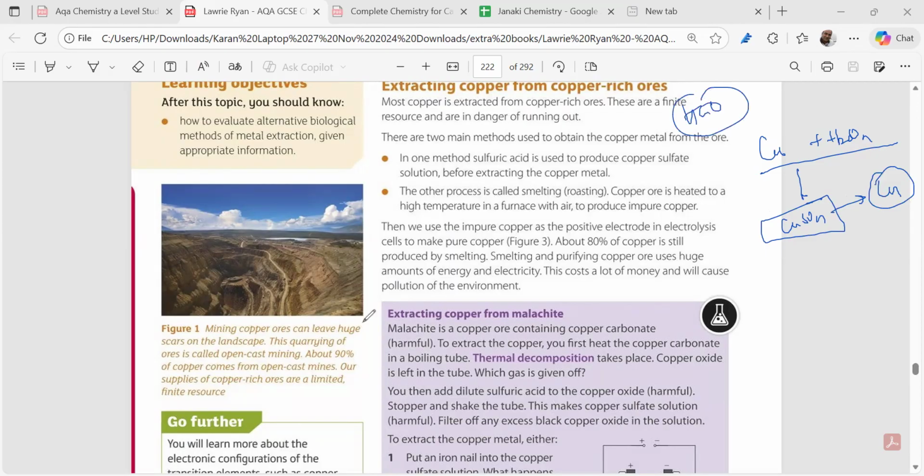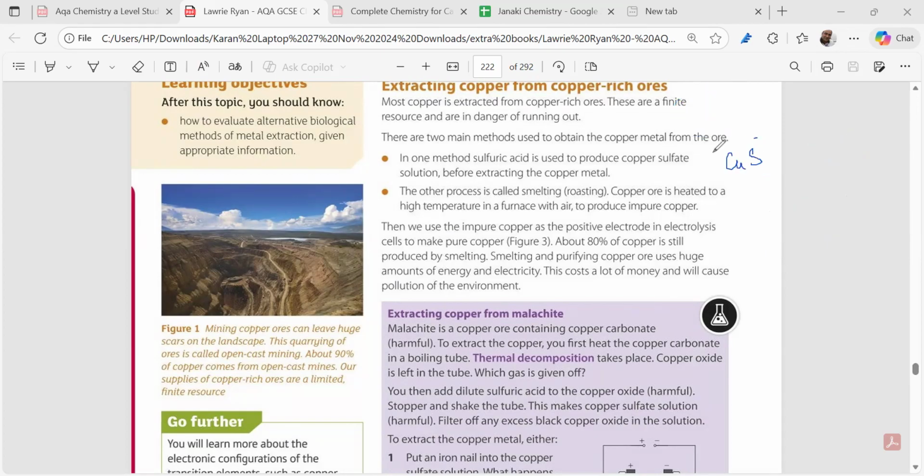Isn't it? Now we have to know that copper ore can also come in copper sulfide form. This part you have to know. Always learn this trick that copper ore can be copper oxide, copper sulfide, or copper carbonate. Note this part, right? This is the ores.